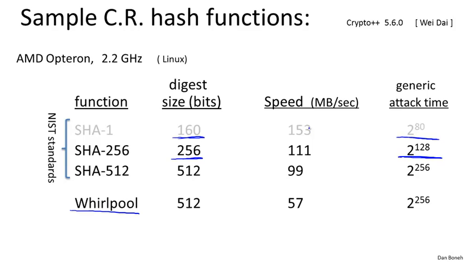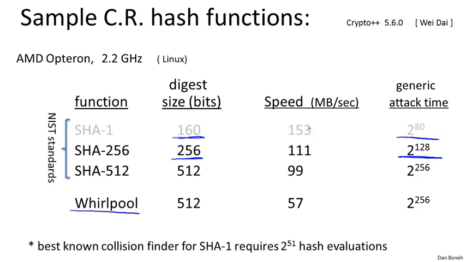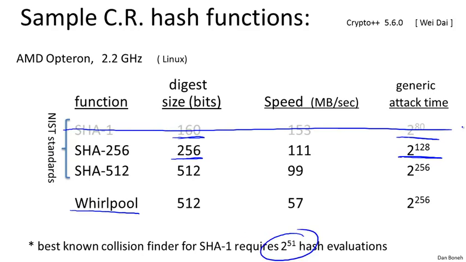Now you notice SHA-1 is actually grayed out. Although nobody has found collisions for SHA-1 yet, it's still recommended that in new projects, and hopefully in programming projects in this class, you don't use SHA-1, and instead use SHA-256. In particular, there's actually a theoretical collision finder on SHA-1 that works in time 2 to the 51. So it's probably just a matter of time until someone finally finds a collision for SHA-1 and kills it altogether. The current advice is that SHA-1 is still a collision-resistant hash function because nobody has found collisions for it, but it's probably just a matter of a few months or a few years until a collision is found.